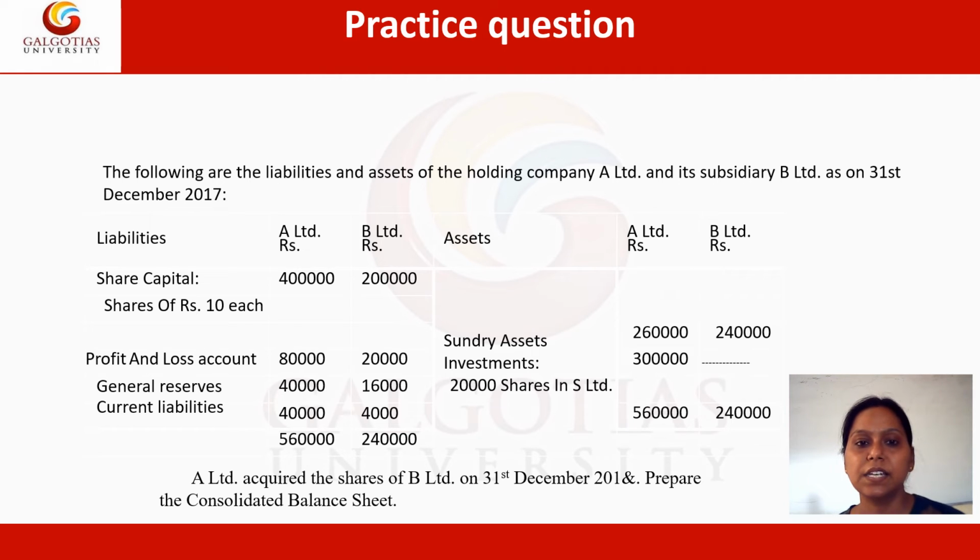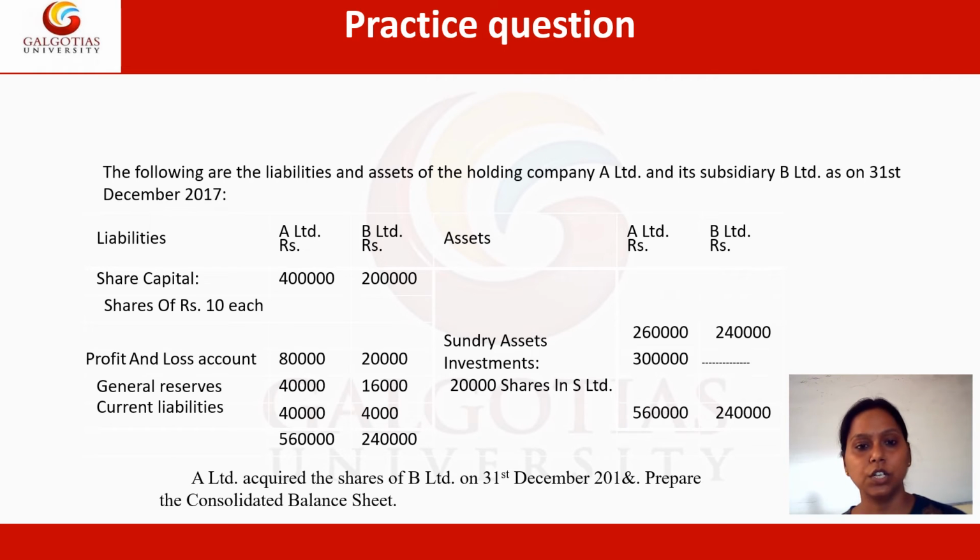Now let's take up a question in the same regard so that we'll be able to understand it better. Here the question is being given. The question states the liabilities and assets of the holding company A Limited and its subsidiary B Limited as on 31st December 2017. So there is a liability side and an asset side of A Limited, which is the parent, and B Limited, which is the subsidiary.